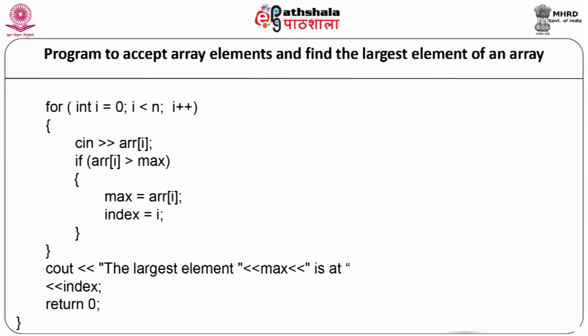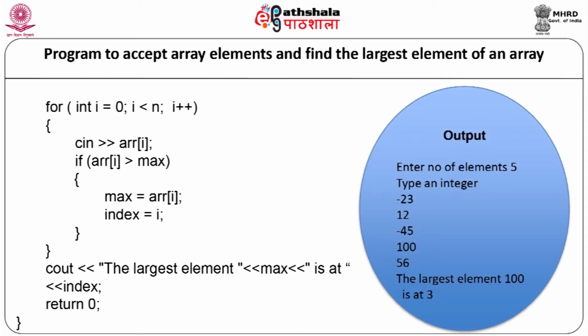When the above code is compiled and executed, it will produce the following result. First, it will ask the number of elements. Suppose the user entered is 5, it will give the second message, enter numbers. Suppose the user inputs the numbers as minus 23, 12, minus 45, 100 and 56. Then the result will be displayed as the largest element is 100 at position 3.